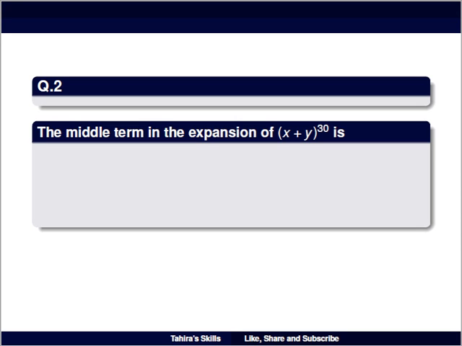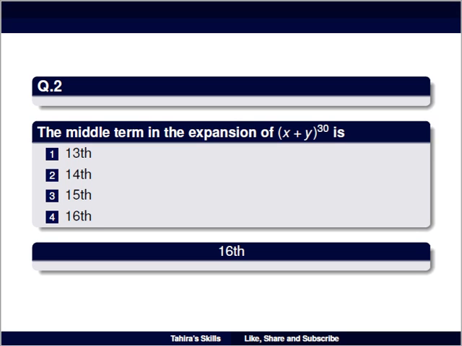So question number 2 is the middle term in the expansion of (x + y)^30 is equal to, option number 1 is 13, option number 2 is 14, option number 3 is 15 and option number 4 is 16. By using the middle term formula, 16 is our right answer.